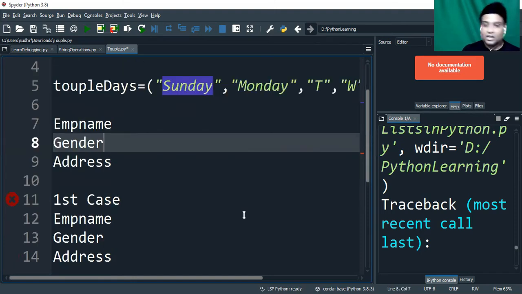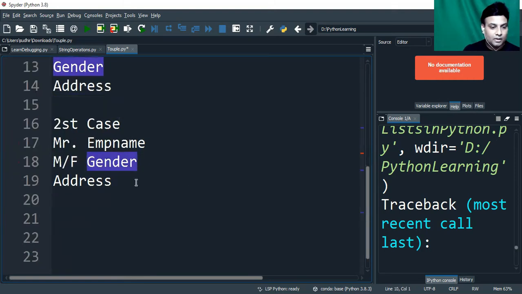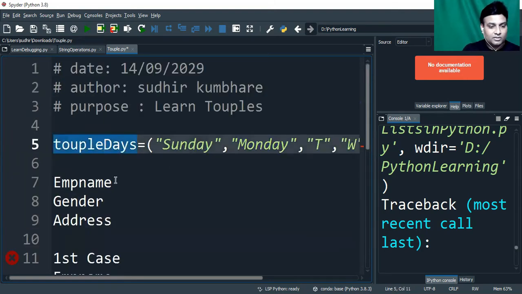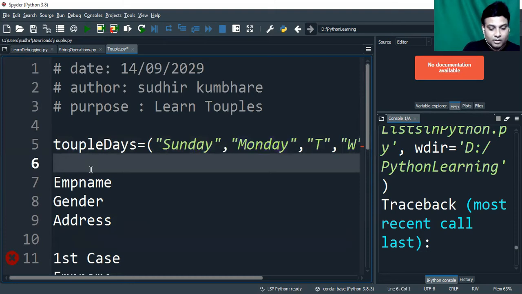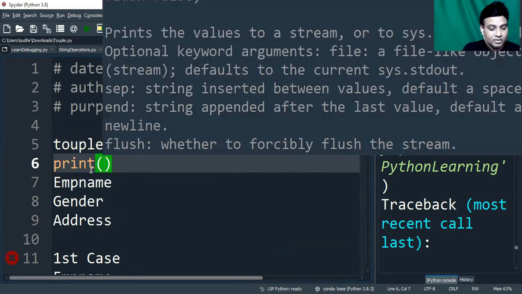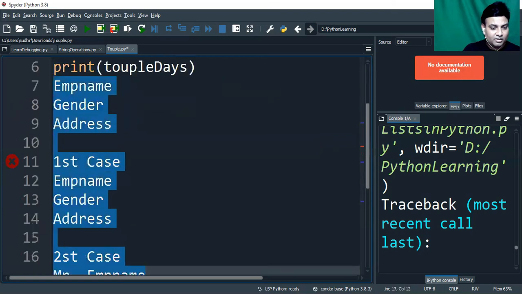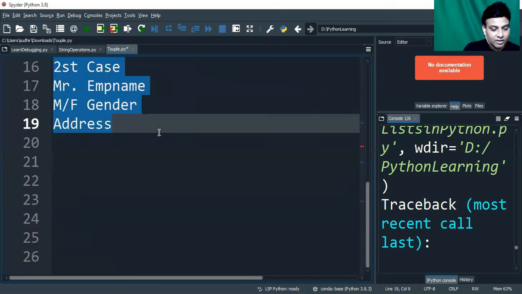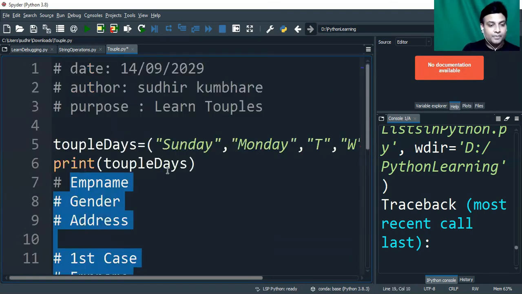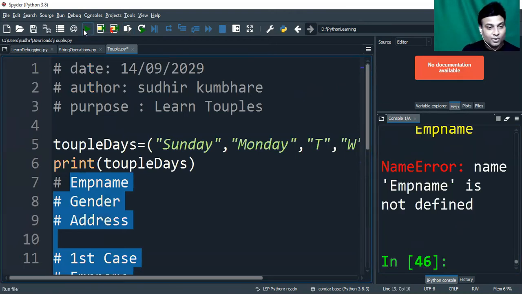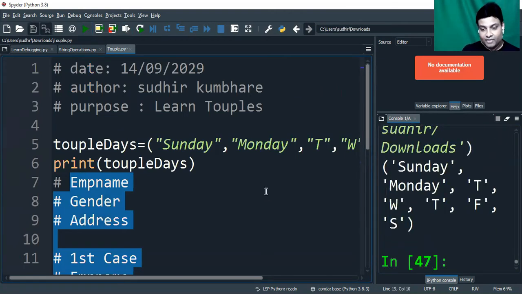So guys, let's see what are the activities which we can do using tuples. Okay, let's see. This is a simple tuple, right? I'm just going to print this tuple. I'm going to comment out these cases just for now, and just print this tuple. What it says: Sunday, Monday, Tuesday. Straightforward, right? Okay.